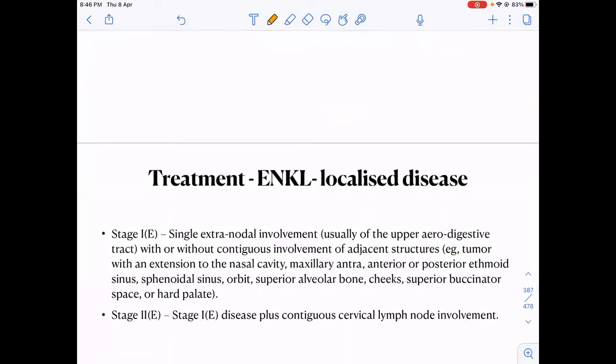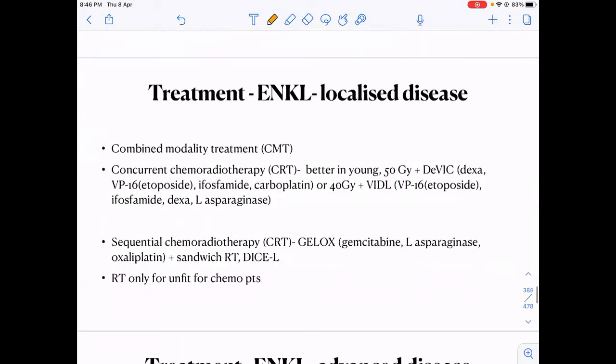Okay, so how do I treat the disease? If it is a localized disease, then we usually give a combined modality therapy. That is, we combine chemotherapy with radiotherapy. So what kind of protocols do we use? You should just know the names of the drugs like VIDL, Gelox. We are not using cyclophosphamide and anthracycline. That you should be sure of. So what kind of drugs can we use?